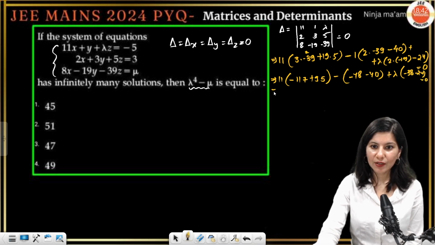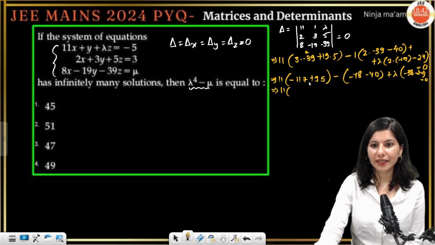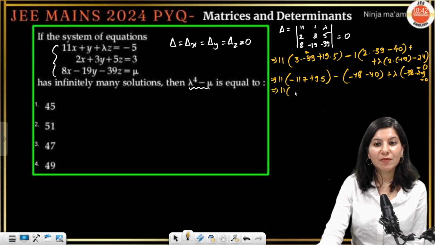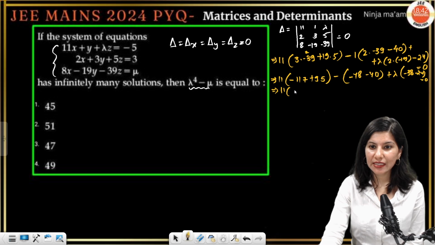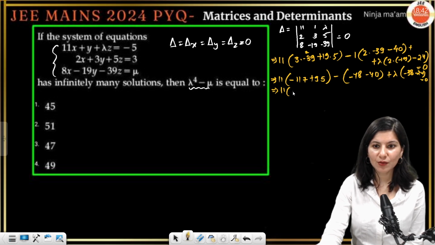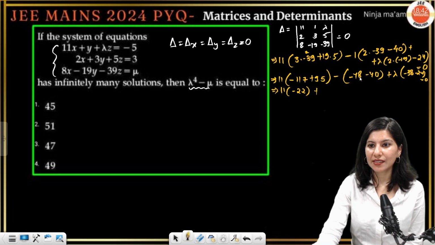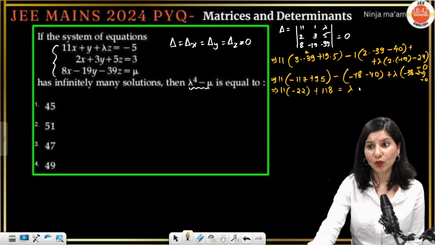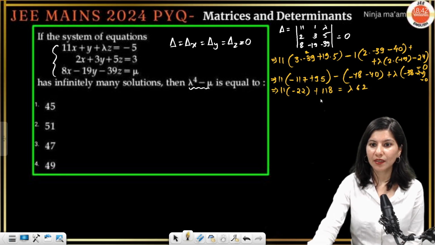Okay. Now this will become 11, right? Now 95 minus 117 will give you 17 plus 5, so minus 22. Minus minus plus 78 plus 14 is 118, correct? This is going to give you lambda and this is 62.